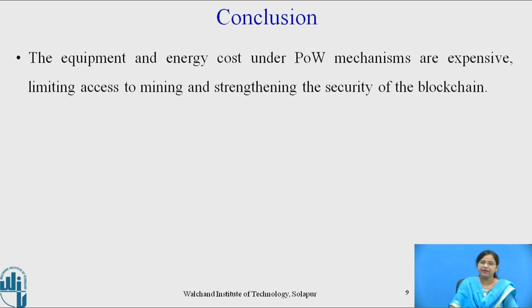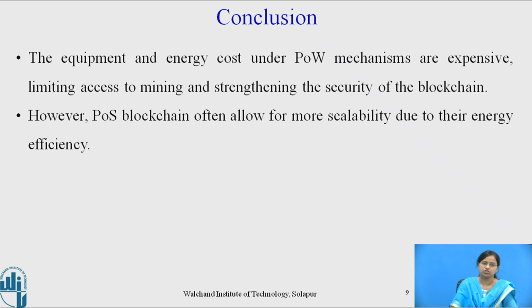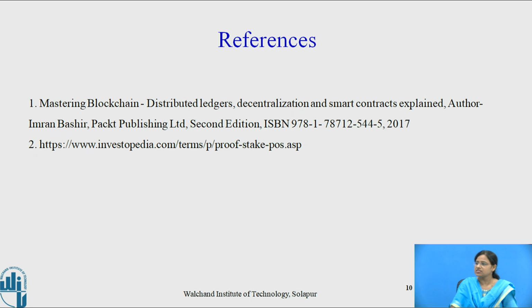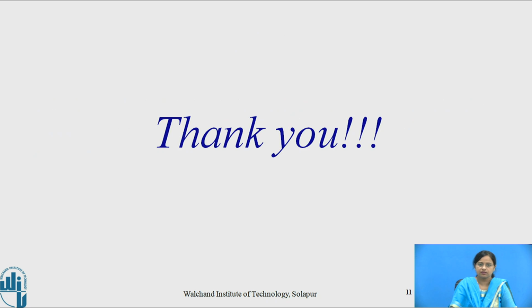So the equipment and energy costs under the proof of work mechanism are expensive, limiting access to mining and strengthening the security of the blockchain. The proof of stake blockchain allows for more scalability due to its energy efficiency. So this is the difference between proof of work and proof of stake, and these are the references for the proof of work and proof of stake algorithms. Thank you.